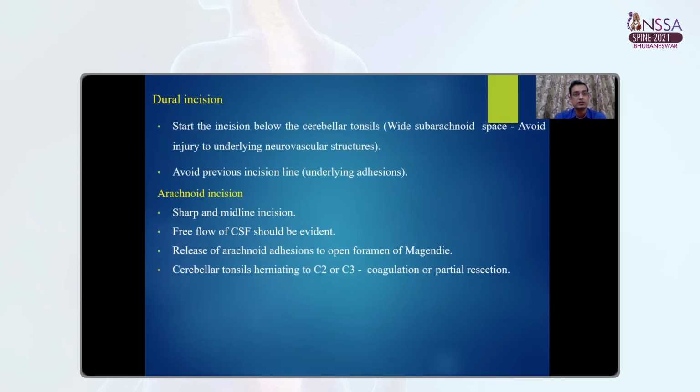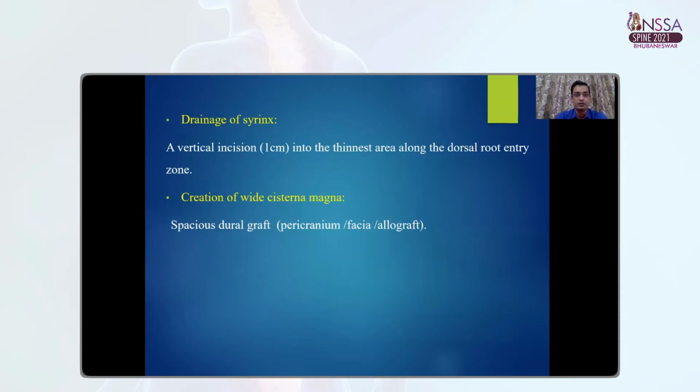The dural incision in these recurrent or redo cases starts at or below the level of the cerebellar tonsil because there are some wide subarachnoid spaces, which avoids injury to the underlying neurovascular structures. Avoid the previous incision line because there might be underlying adhesions. The arachnoid incision should be sharp and in the midline. Free flow of CSF should be observed. Release of arachnoid adhesions to open the foramen of Magendie is an important step. Cerebellar tonsils herniating to the C2, C3 levels are coagulated or partial resection can be performed.